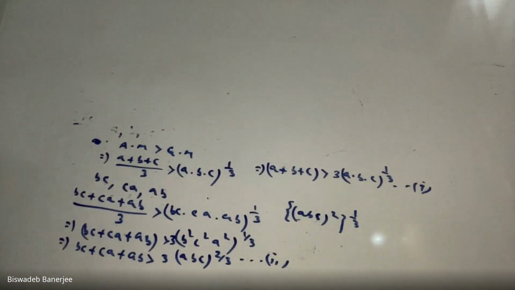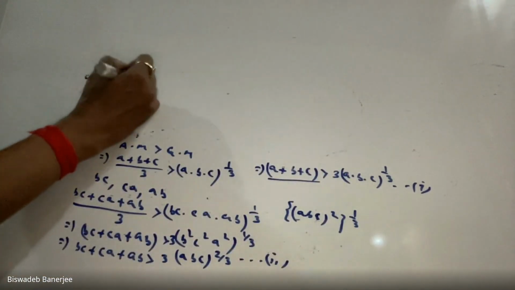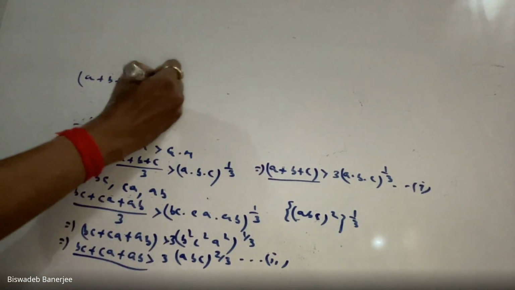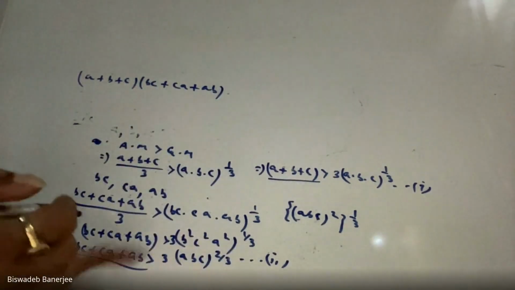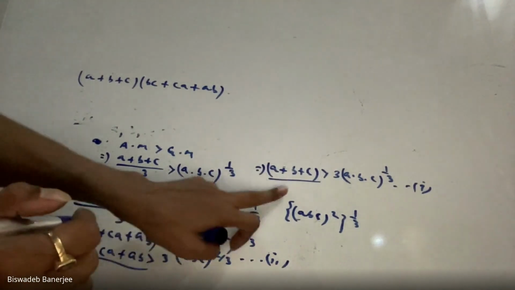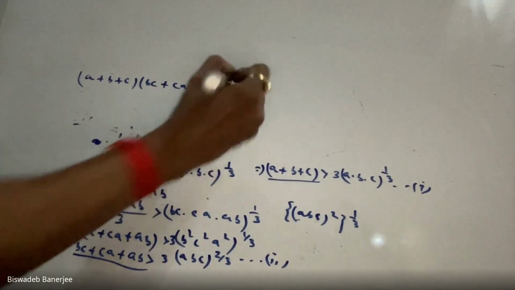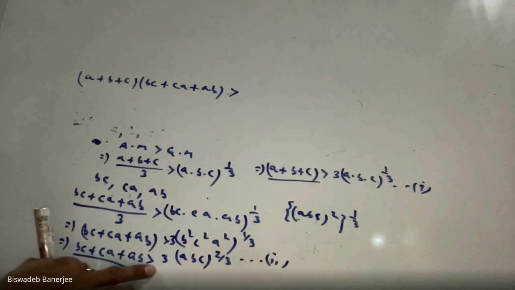If we multiply 1 and 2, how can we multiply? Our left hand side is A plus B plus C, and here our left hand side is BC plus CA plus AB. How can we multiply them? Just multiply their left hand sides. Here the left hand side is A plus B plus C, here the left hand side is BC plus CA plus AB. See that in both the equations there is a greater than sign.